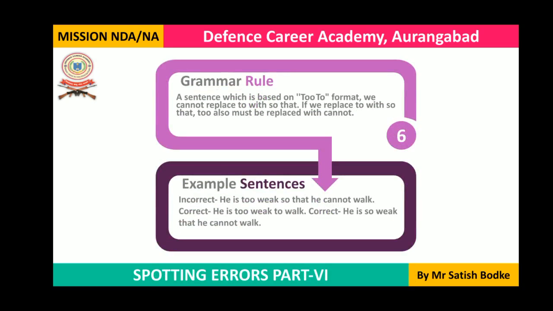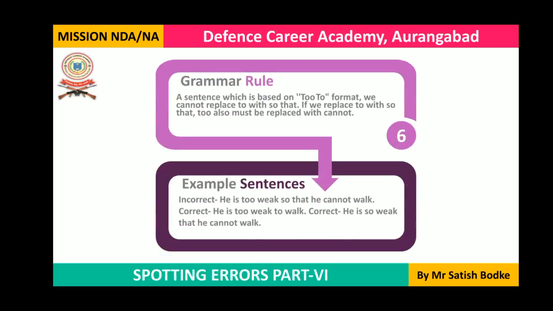In this rule, we will be talking about how to use TOO and TO. In a sentence which is based on the TOO...TO format, we cannot replace TO with so that. If we replace TO with so that, TOO must be replaced with so, and cannot is used. In a TOO sentence where we use so that, if we directly replace the second TO with so that, then in place of the first TOO we have to use cannot.